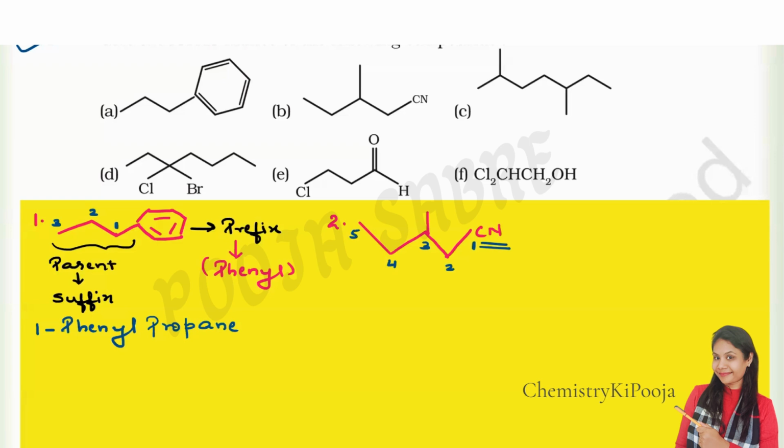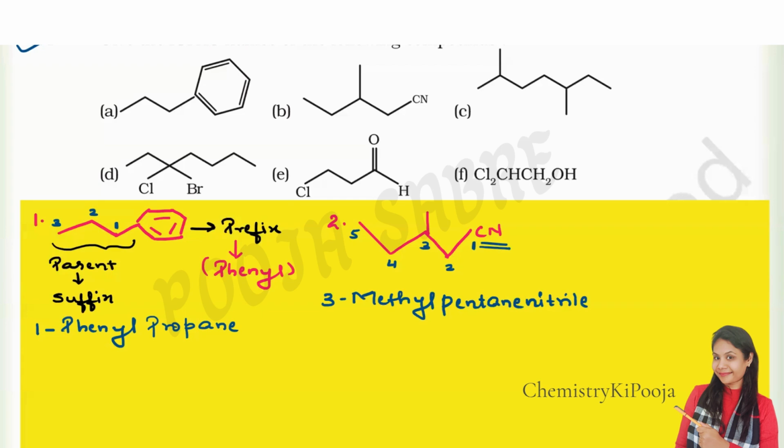Clear? So the naming here will be, on the first position, we have the cyano group, that is the cyanide group. And then on the third position, we have a methyl group, right? So I'm going to name it as 3-methyl. Total, how many carbons are there? Total 5. So pentane nitrile. This is how we name a compound containing a cyanide group. Remember, cyanide is used for the common name, whereas for IUPAC, it should be nitrile.